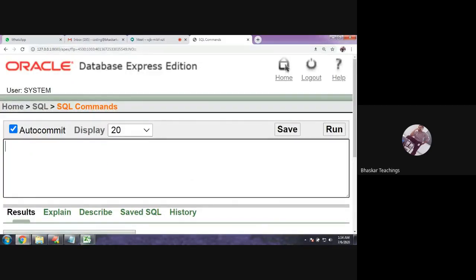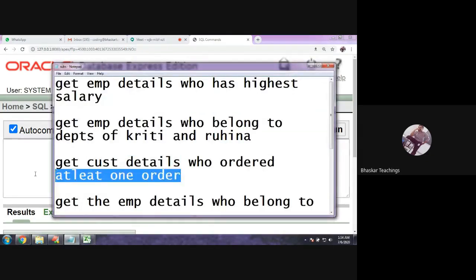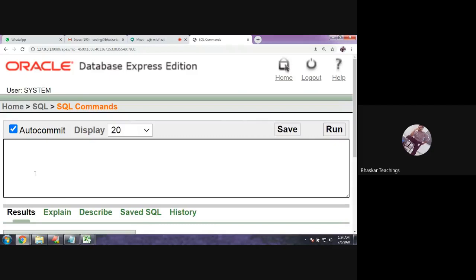So what is the question? Let me copy. Fine. Get the customer details, simply say get customer names, details or names, whatever, with at least one order. Now let us perform the subquery operation. First, the inner query. Getting the customer details is the output, so that is the outer query. Listen carefully: with at least one order, this must be the inner query, and displaying the customer details must be the outer query.